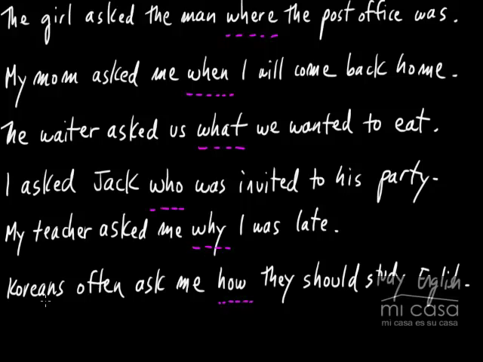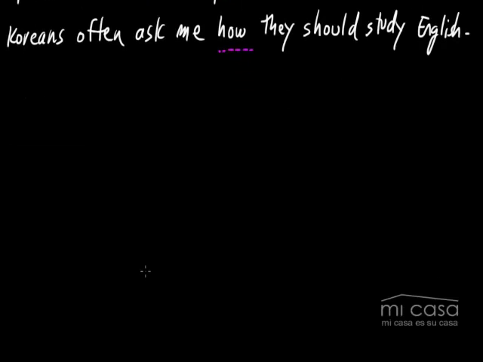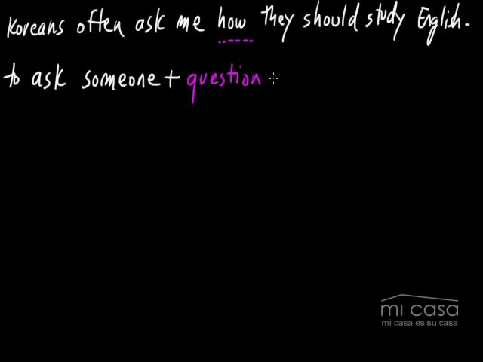Now, since we looked at this last example, Koreans often ask me how they should study English, I want to talk about a different way to say this, all right? And it's actually going to be kind of a little bit of a different structure, just a little bit. It's the same structure, but just a small change. So I want to talk about this last structure, and then we'll wrap up the lesson. You can say to ask someone plus a question word. I don't want to write all of them because that would take a long time. Plus, you can put to verb here, okay?